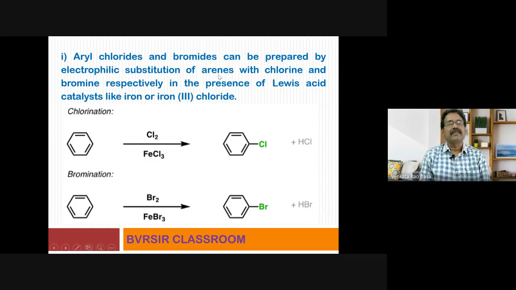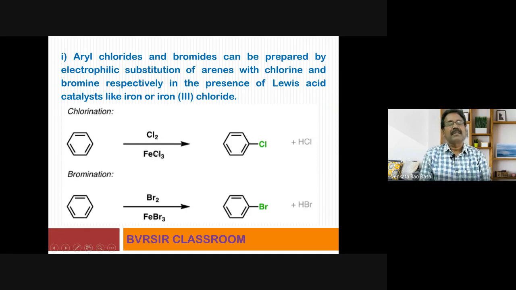Now, arene, for example benzene, when reacted with chlorine or bromine in the presence of a Lewis acid catalyst like ferric chloride, FeCl3, then the product will be an aryl halide like this. You observe this chlorination reaction: benzene ring, reaction with Cl2 in presence of FeCl3. These are called Lewis acid catalysts. This Lewis acid catalyst presence is a must for these reactions.